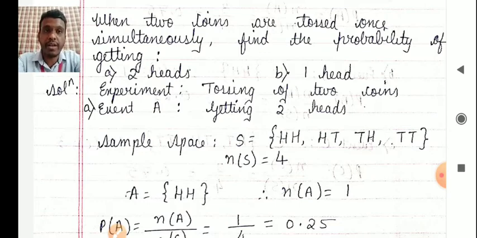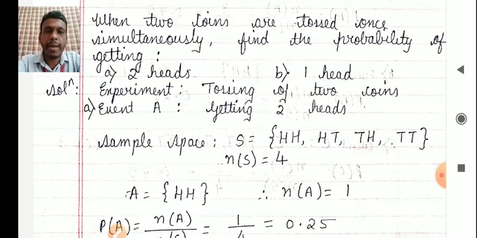What is the event you are interested in? There are two events. First, A is you get two heads. Getting two heads is the first event. The second event you are interested in is finding the probability of getting one head. So let's consider only the first event, event A. Event A is getting two heads.